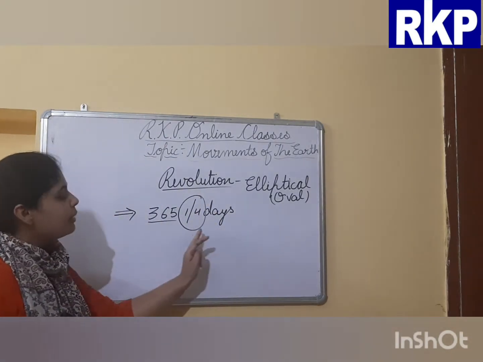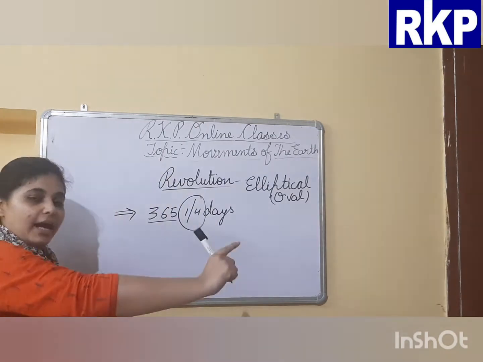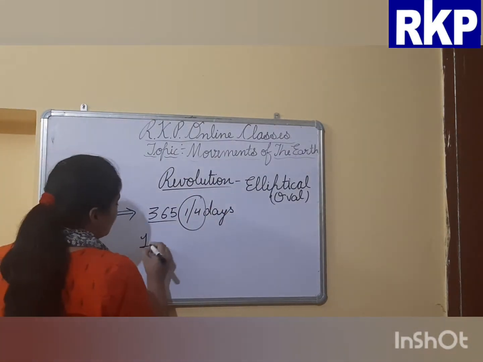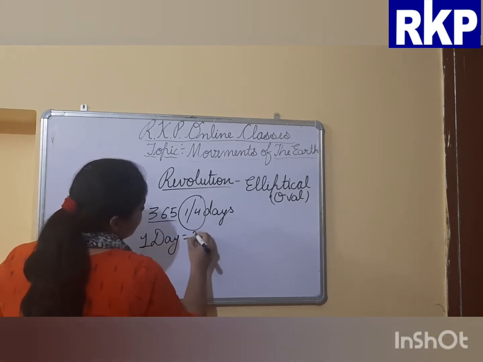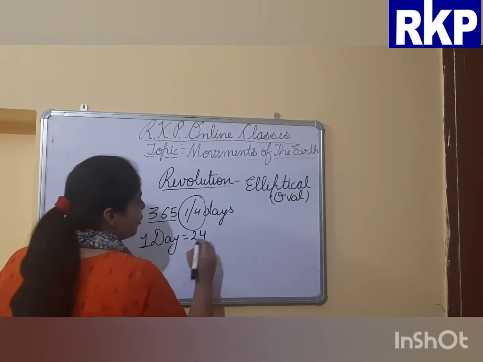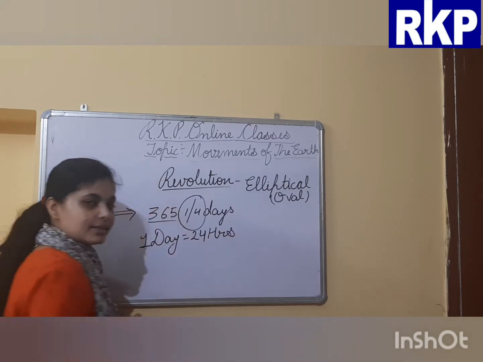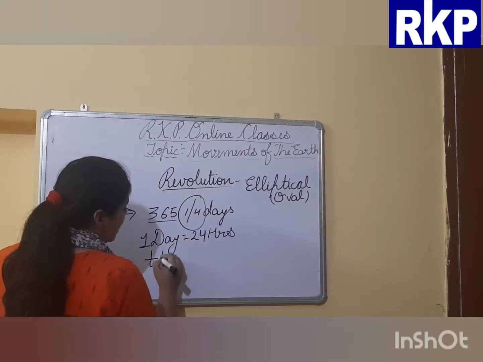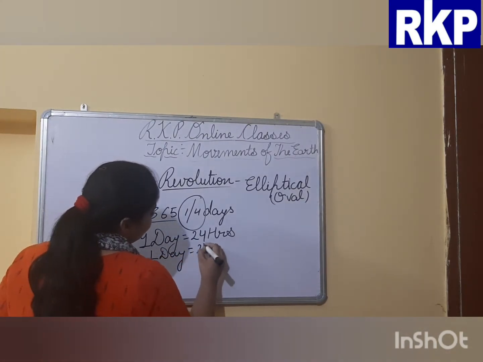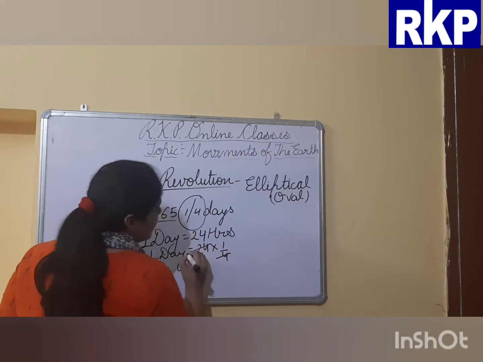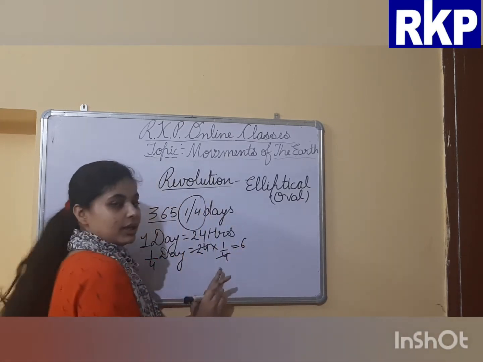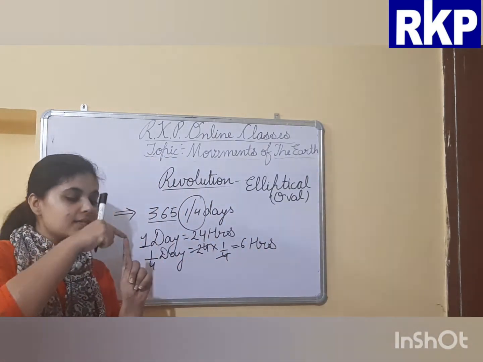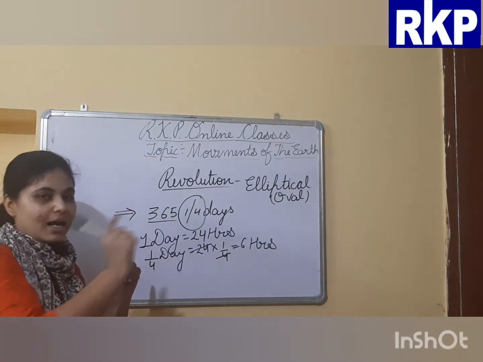But where does the 1/4 day go then? See, this 1/4 day is added in another year. How? As you know, 1 day is equal to how many hours? 24 hours, right? So if you want to calculate 1/4 day, how many hours are there in 1/4 day? 24 multiplied by 1/4 is 6 hours. That means every year has 365 days plus 6 hours.